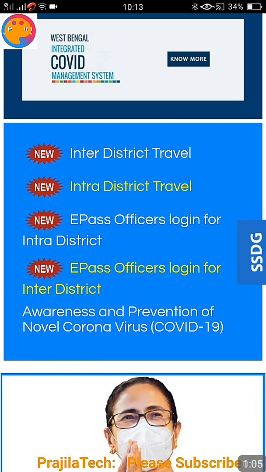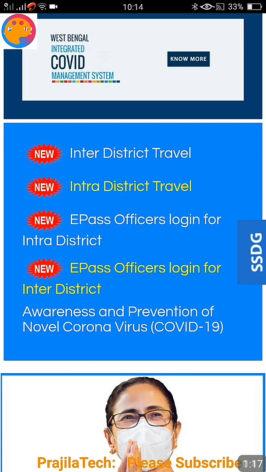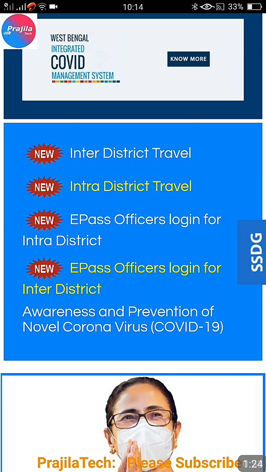Okay, and one more option is intra-district travel pass. That means you wanted to travel within your district. Suppose you are in Howrah district and you wanted to travel within Howrah, or any district, you can use this option. Okay, so let us quickly see first the inter-district travel option. I will show you both of the options in this pass. Okay, first let us take inter-district.